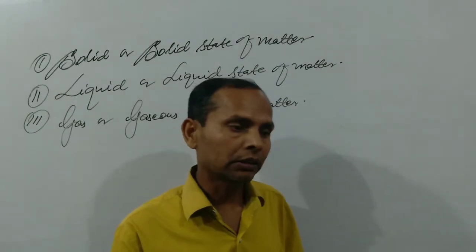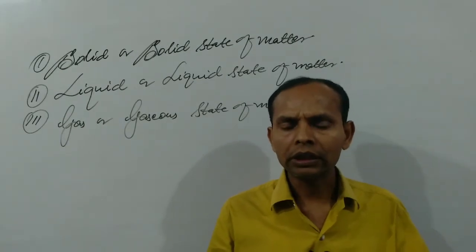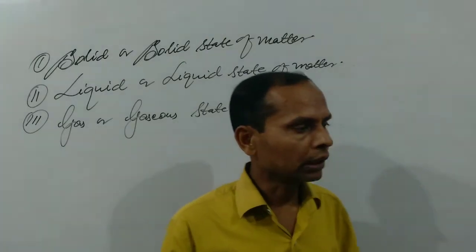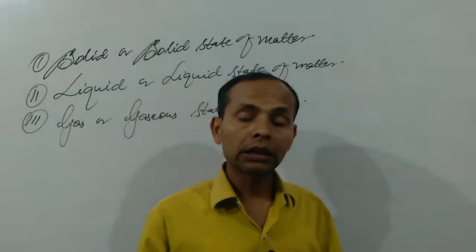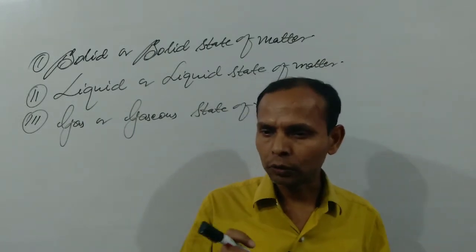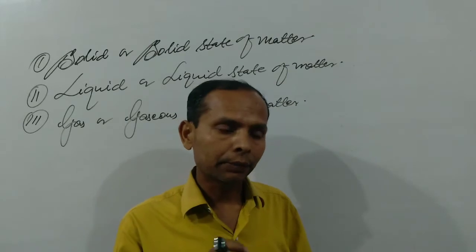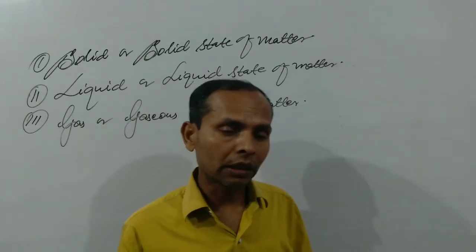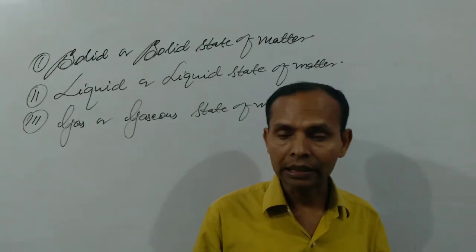After knowing the definition, we have to discuss some of the properties orally. This is a matter of understanding. First we discuss the properties of solid substances. First, a solid has a definite shape and definite volume. A solid cannot be compressed much because its particles are tightly packed.